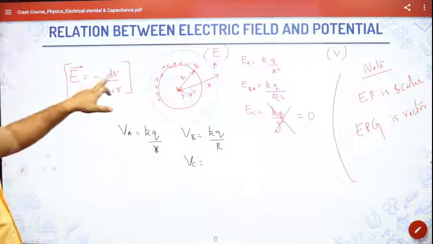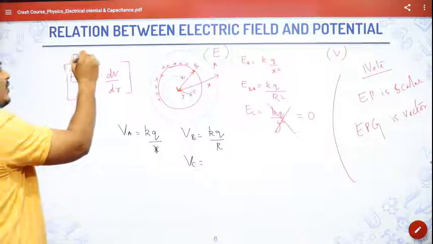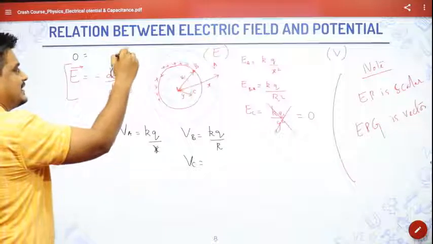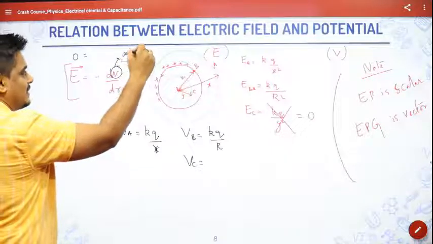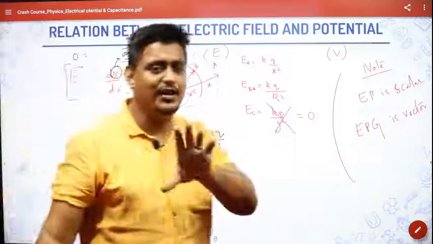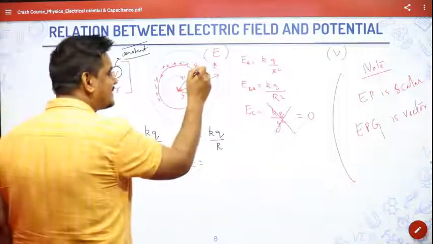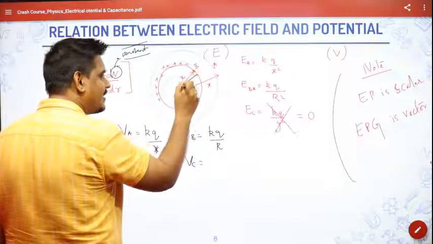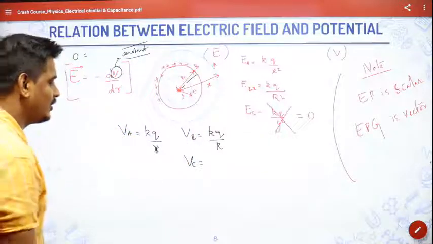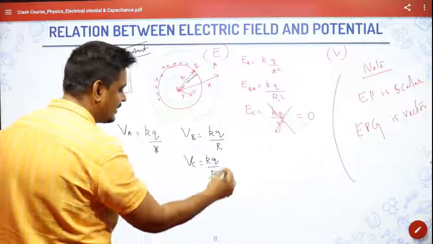See here, E is equal to minus dV by dr. So if electric field is 0, V must be a constant, isn't it? Because d by dx of a constant only is 0. If V is a constant, only then can the electric field be 0 inside. V is a constant means after this surface, everywhere V is constant. So it will remain the same as K into Q by R.